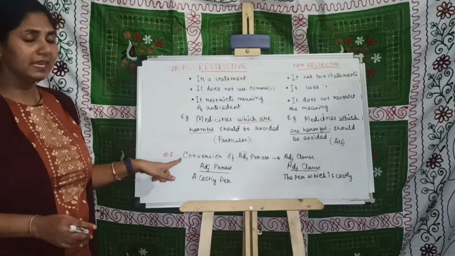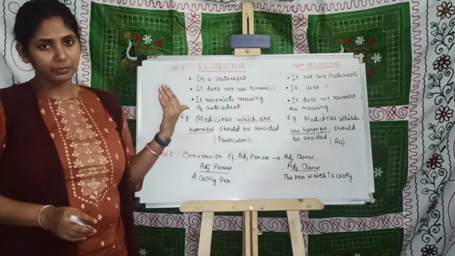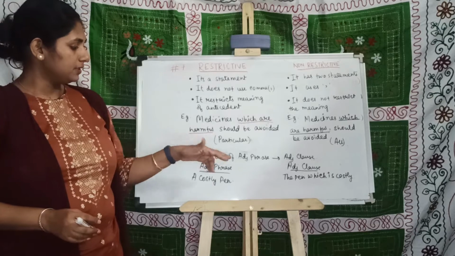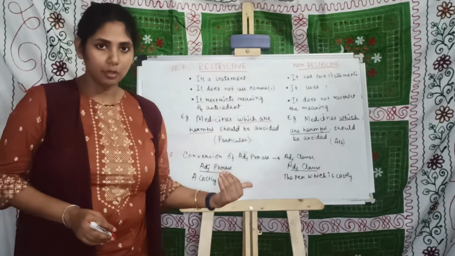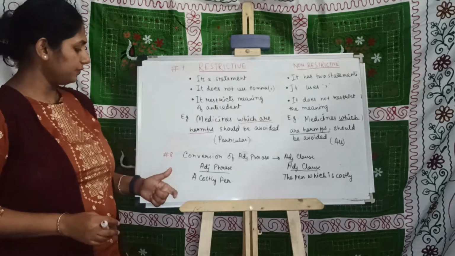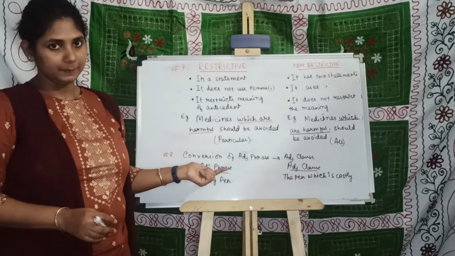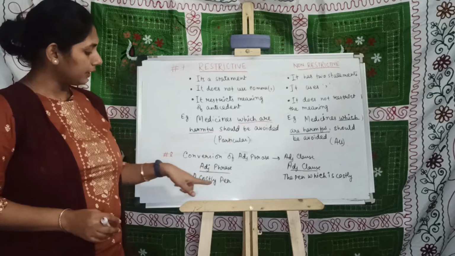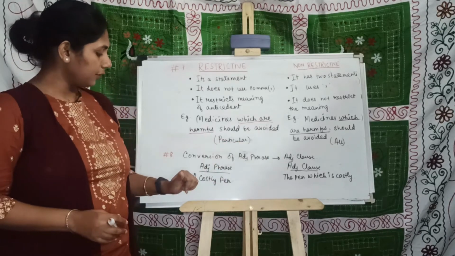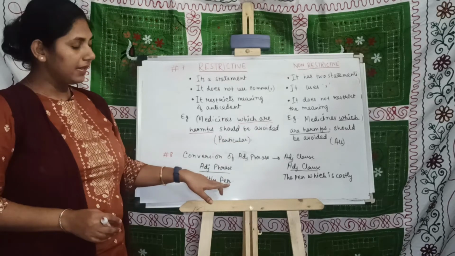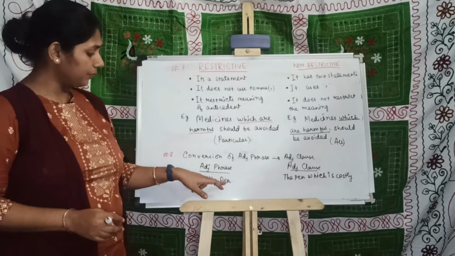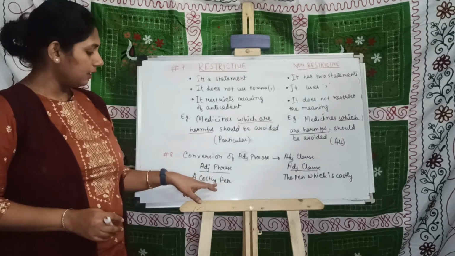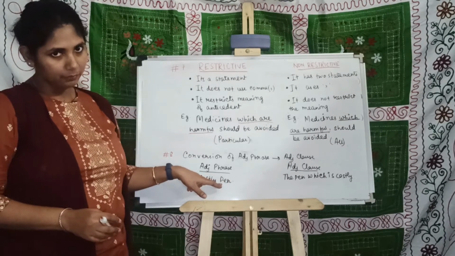Now, fact number 8, how you can convert the adjective phrase into adjective clause. Take this adjective phrase, a costly pen. Now, how can you convert it into adjective clause? Take the particular noun from this adjective phrase, a costly pen, pen is the noun here.